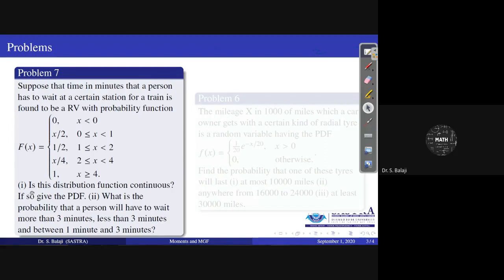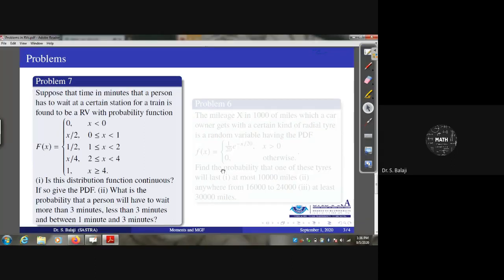The question they are asking is whether this distribution function is continuous. Yes, definitely continuous, because it is defined at all the points from minus infinity to infinity. For x less than 0, it is defined as 0. From x greater than or equal to 0 onwards, up to infinity, it is defined at all the points. Therefore, it is a continuous function.